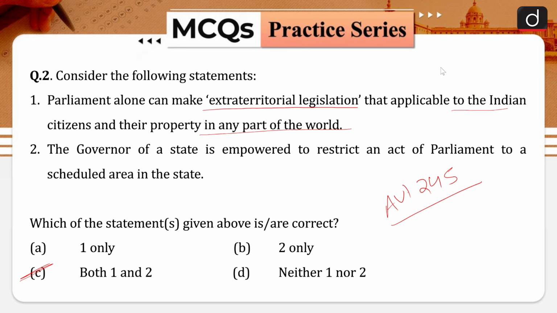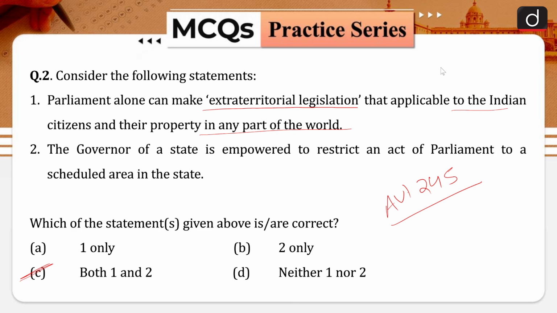The governor is conferred with the power to restrict or modify the applicability of an act of Parliament in the scheduled area of the state. The governor of Assam may likewise direct that an act of Parliament does not apply to a tribal area, that is an autonomous district in the state, or apply with specified modifications and exceptions.